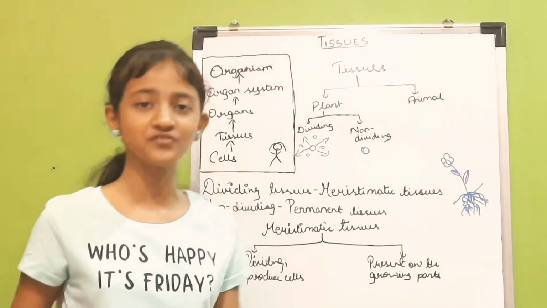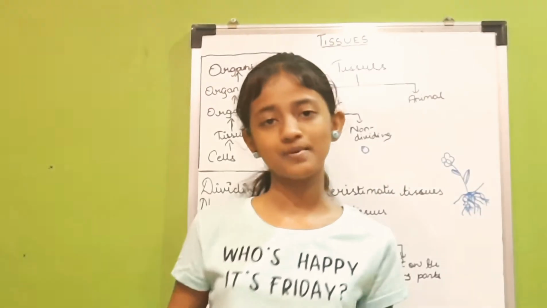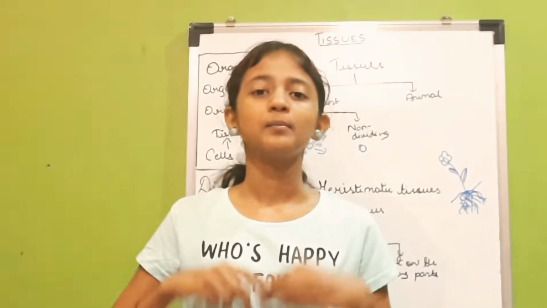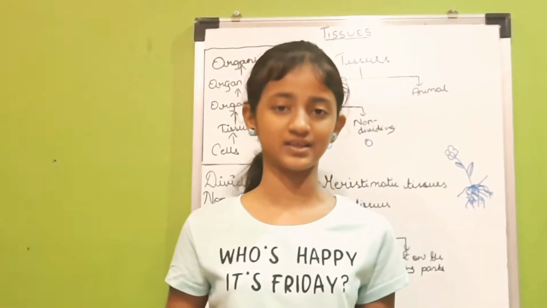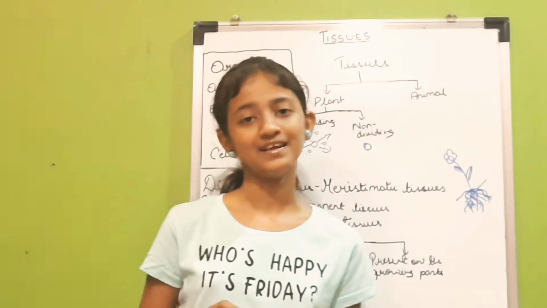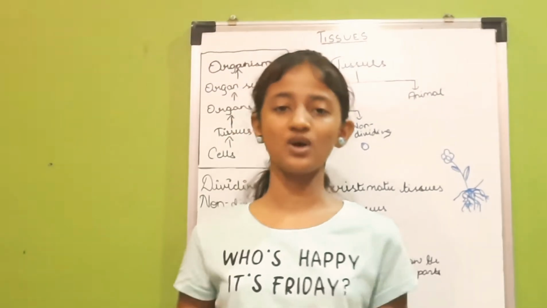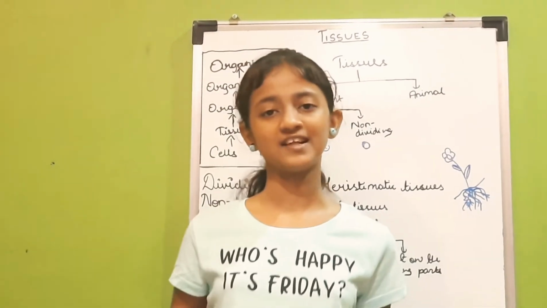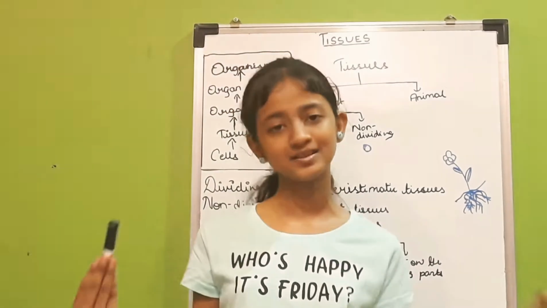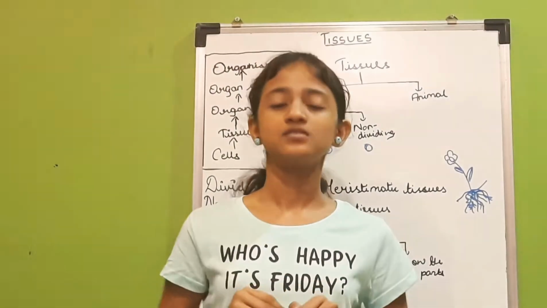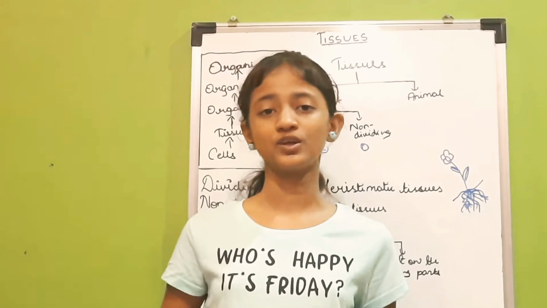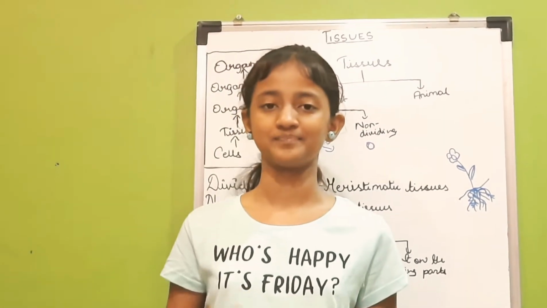Now I guess many of you have learned about what a cell really is, but if you haven't, then let me tell you what it is. A cell is the basic unit of all living organisms. Even I am made up of cells, even you are made up of cells, even plants are made up of cells. So a cell is the basic unit of all living organisms.